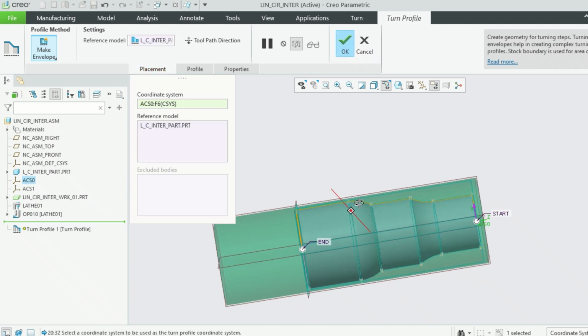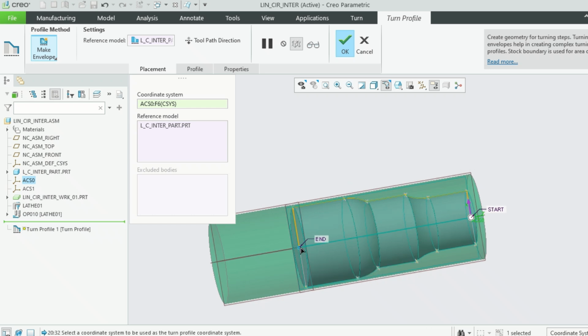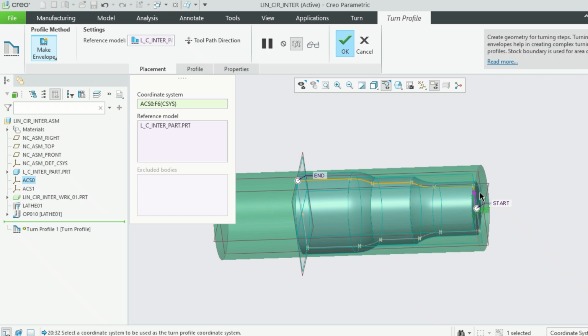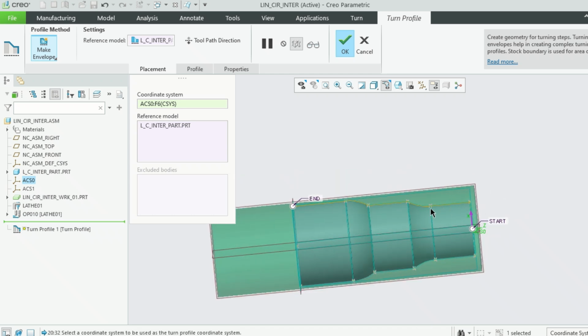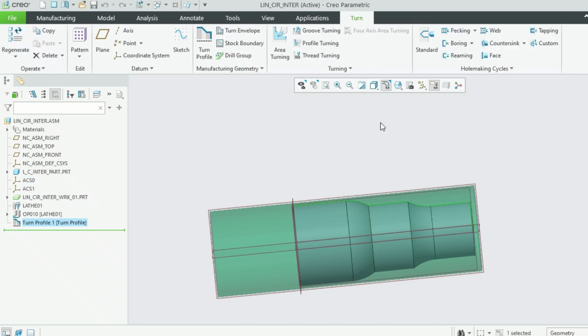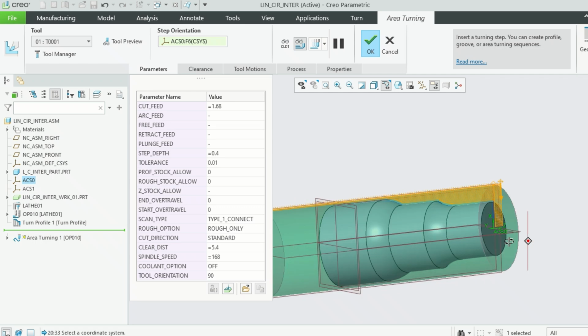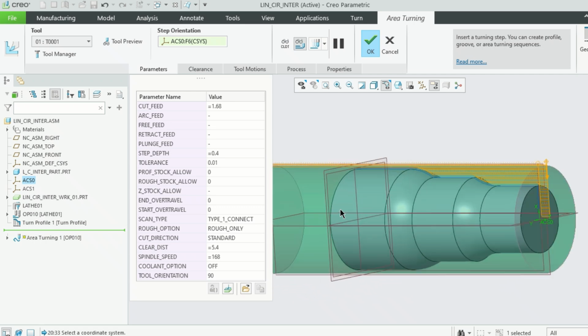This is what we are going to turn, but here it will not be done. Here first let's start and do some facing, and after that everything is turning. From here to here it's linear interpolation, from here to here it is circular interpolation. Okay, start. Now first let's start with area turning. This is nothing but our rough turning. Now see how the material is being removed.